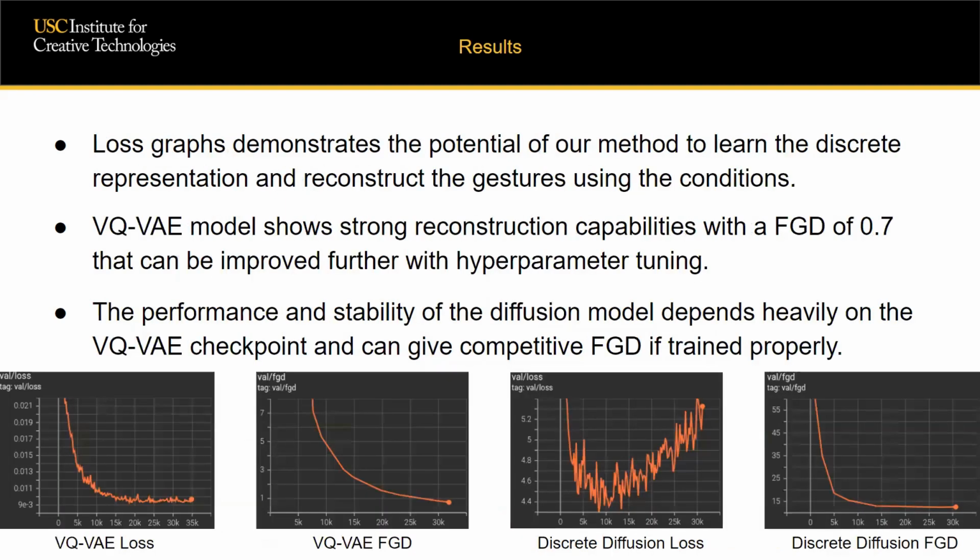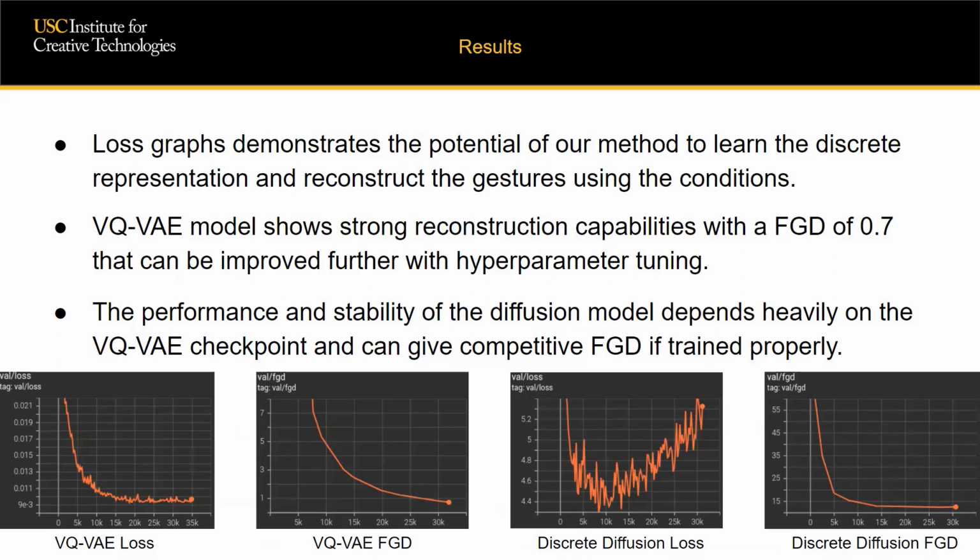So here are the basic loss and metric graphs from our training. The main quantitative metric we used to evaluate the gestures was Fréchet Gesture Distance, or the FGD. For the VQ-VAE, we observe a uniform improvement over the 35,000 steps, which is around 120 epochs. We were able to obtain a final FGD of 0.7, but this can definitely be improved with further training and more hyperparameter tuning.